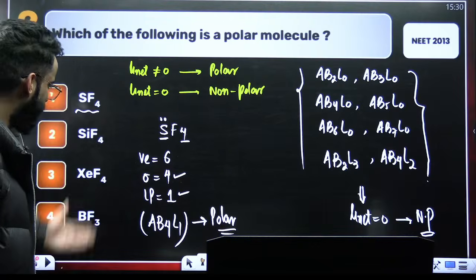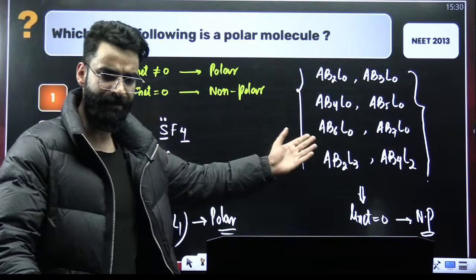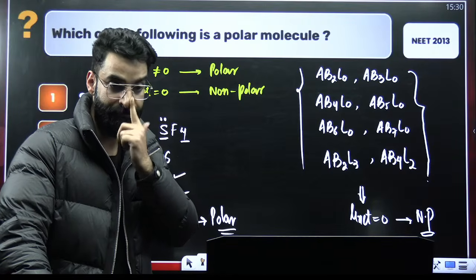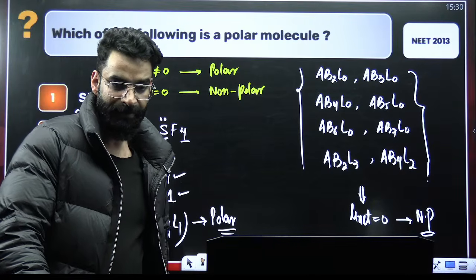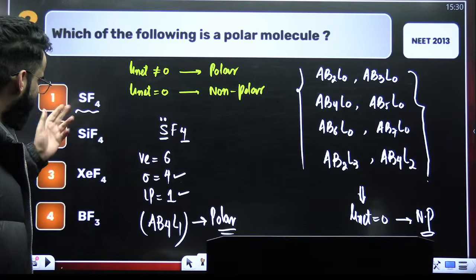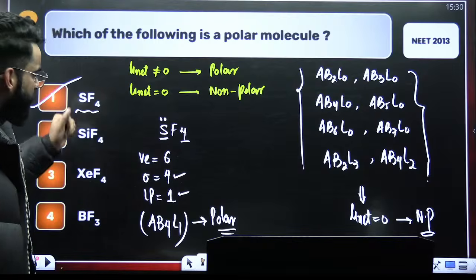I think rest all the molecules will be coming under this particular category, right? Yes? Right, people? Okay, so it's going to be option 1 directly, which is going to be the correct answer. So this is going to be the polar molecule.